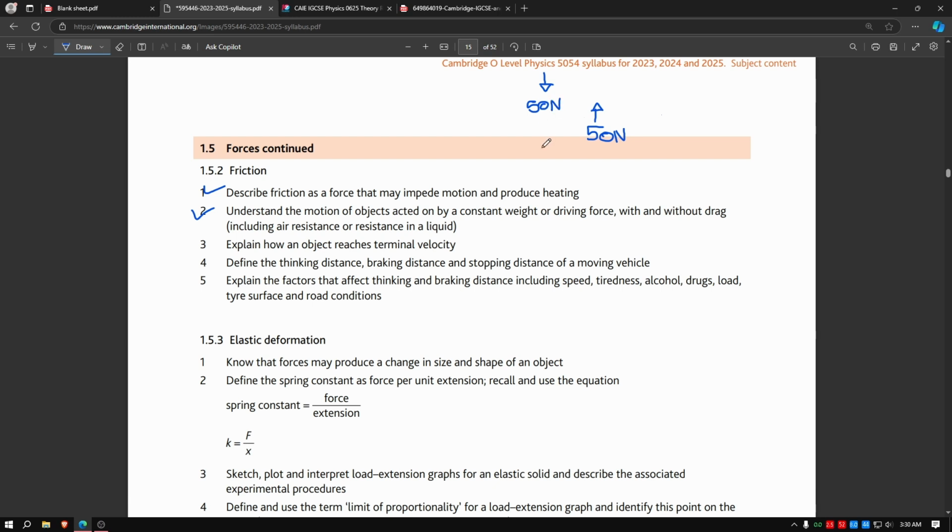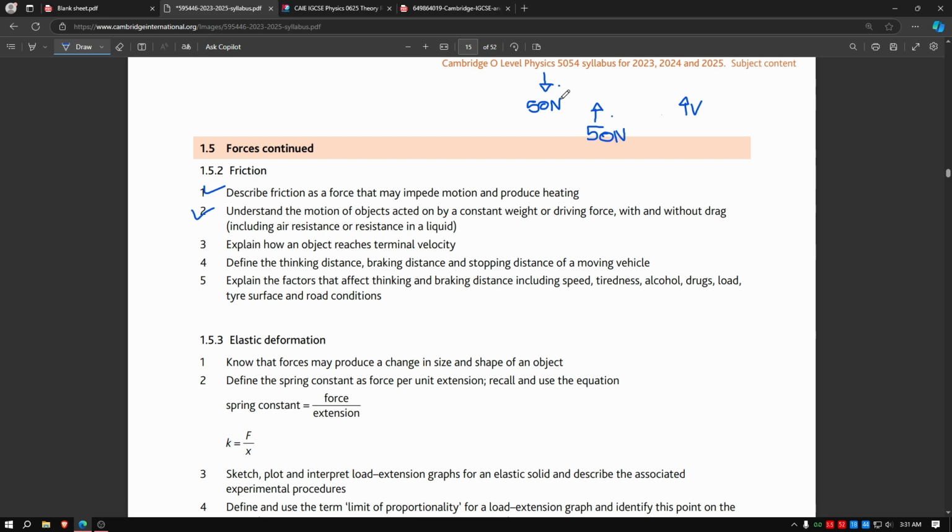Then your weight is 50 newtons and air resistance is 50 newtons, so they cancel each other out, and you are not accelerating anymore. The moment you stop accelerating in free fall, when you are falling freely through air, this is called terminal velocity, because your velocity will not increase after this point as you have stopped accelerating. Your upwards and your downwards force have both cancelled each other out, and so you will maintain the speed you are going at.